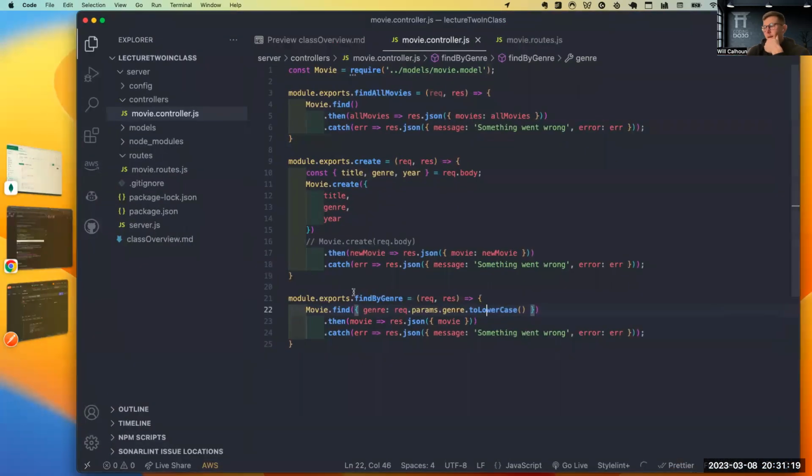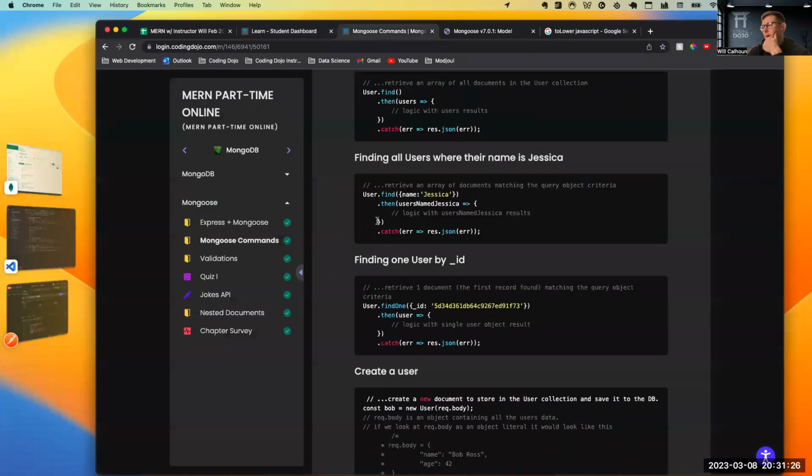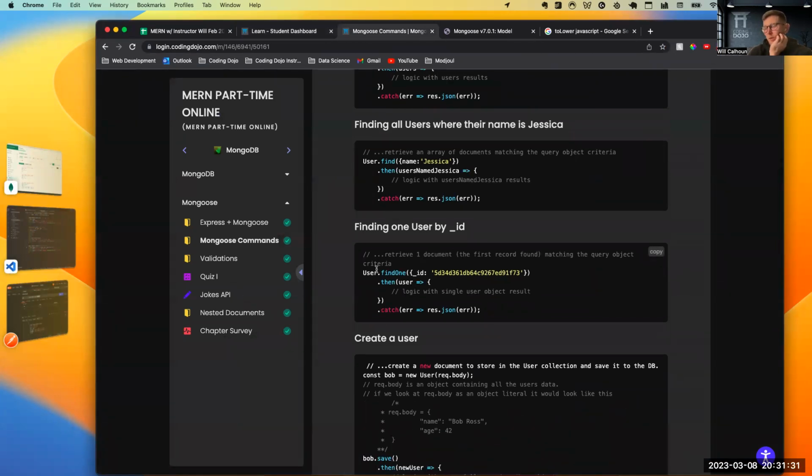Cool. So we're able to do that. We're able to find by genre. Now there's another way that we can look up things, and this is find one. This is really popular and something we're going to need to do, so make sure that you can do this. I can guarantee for your exam, you're going to have to do this. We're going to do find one, and it's very similar, but instead of getting a list or an array of all of the objects that match this query, in our case adventure, we only want to retrieve one object.